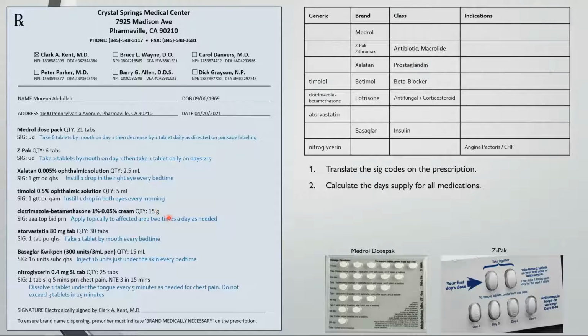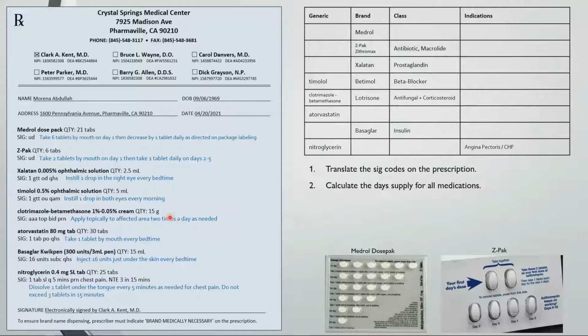When figuring out the day supply for topicals like creams and ointments, the rule of thumb, or maybe I should say rule of finger, is the fingertip unit, or FTU. 1 FTU is half a gram and is measured as the amount of medication that covers the tip of an adult finger to the first crease. 1 FTU is enough medication to cover both sides of your hand, but because we often don't know the size or area the patient is applying the medication to, we have to take our best guess. With smaller packages like 15 to 30 grams, generally 1 application is 1 FTU, so BID dosing would be 1 gram a day.